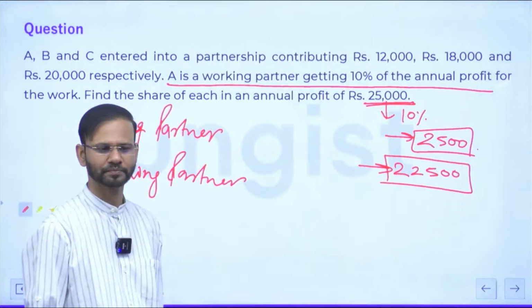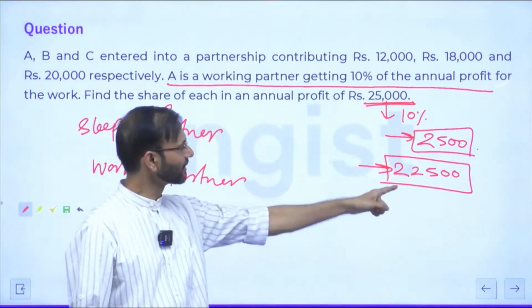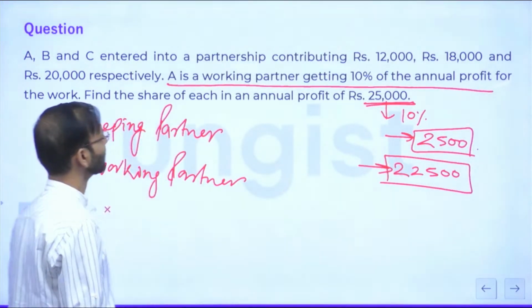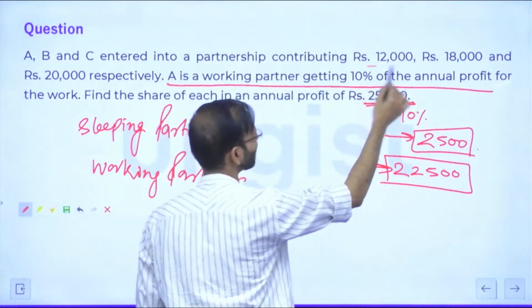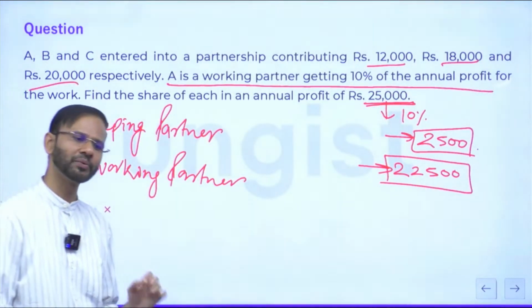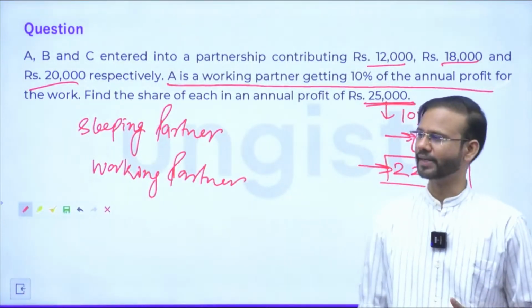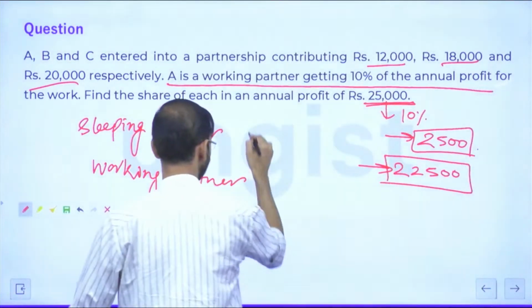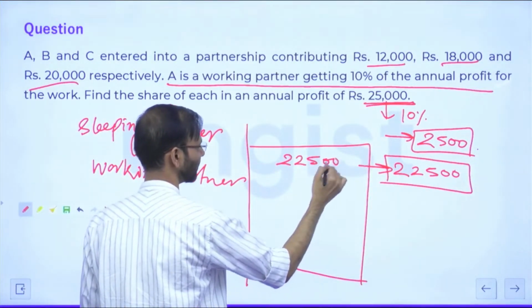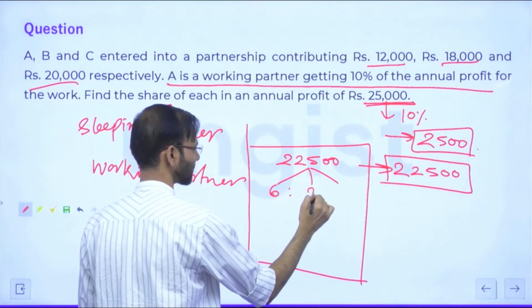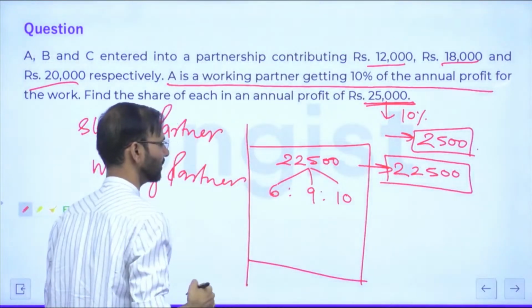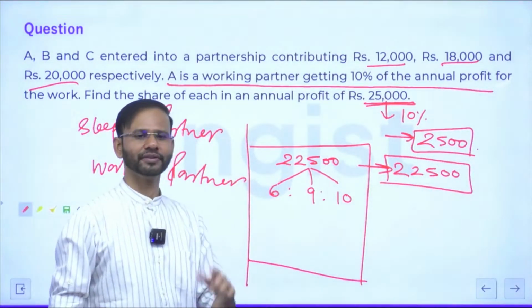Everybody getting it or not? So 22,500 will be distributed in the ratio of their capital investment. Now what is their investment? 12,000, 18,000 and 20,000. What is the ratio? 6, 9, 10. So 22,500 will be distributed among the partners in the ratio 6, 9, 10. 6, 9 and 10 is 25.